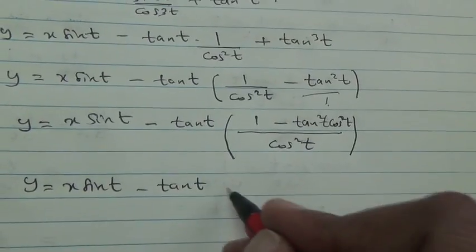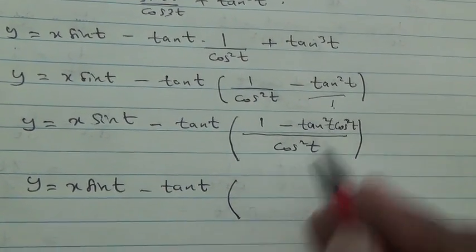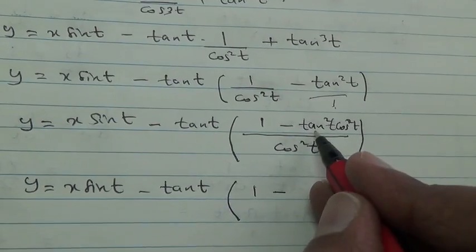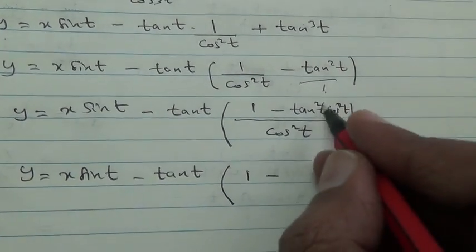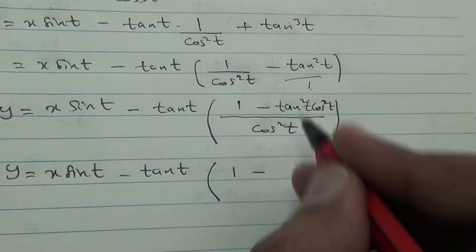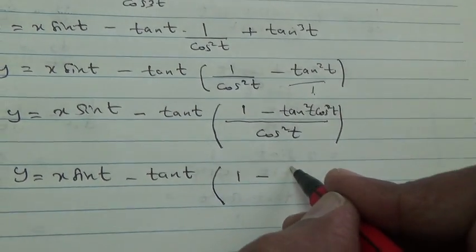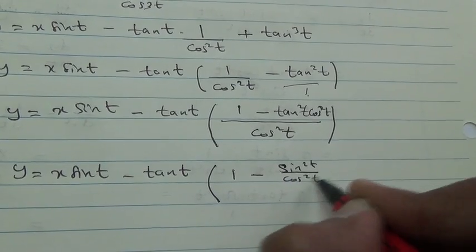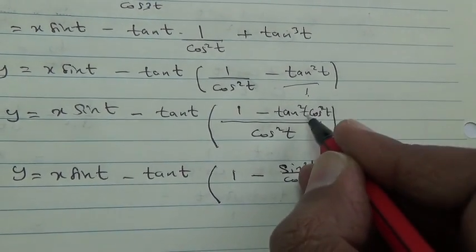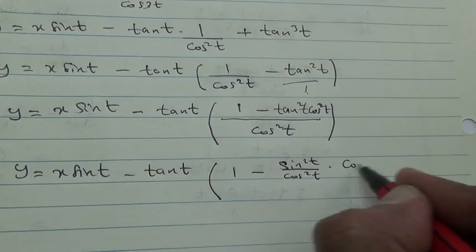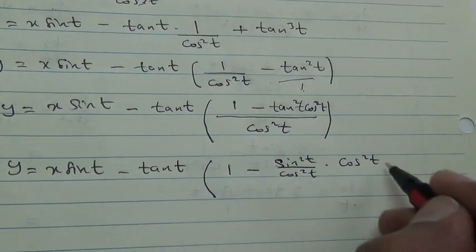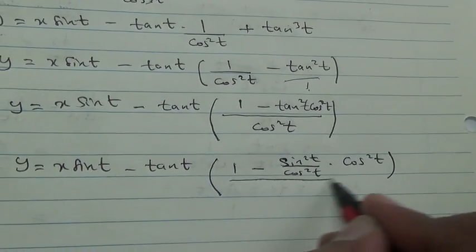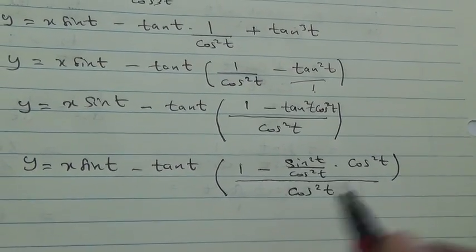In brackets, what do you have? 1 minus tan square t. What is tan square t? Tan square t is sine square t divided by cos square t. All of that being multiplied by cos square t, divided by cos square t.